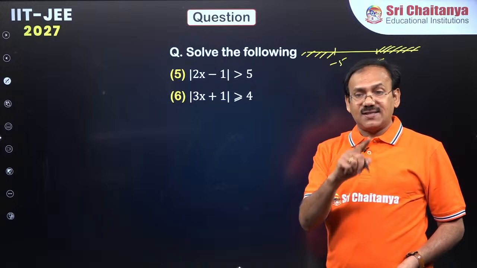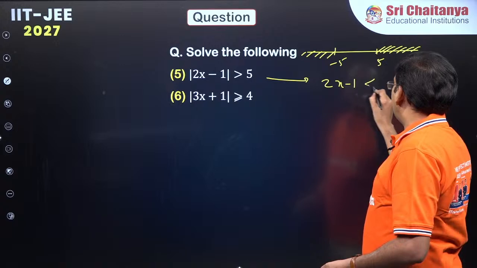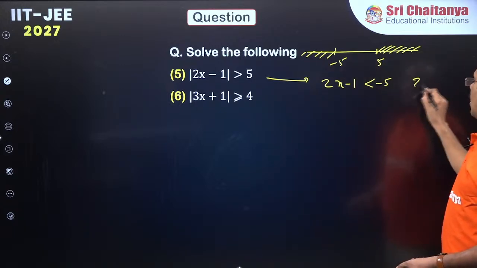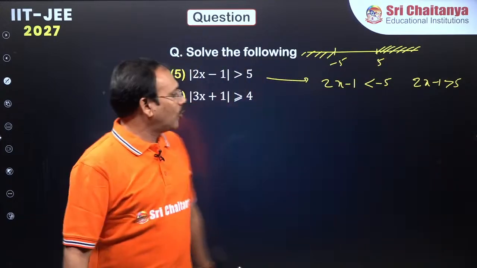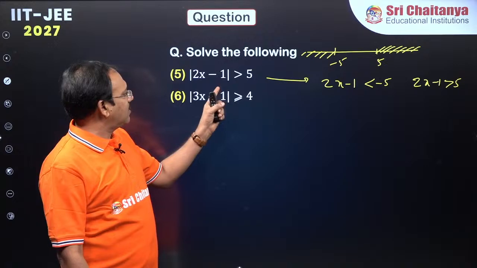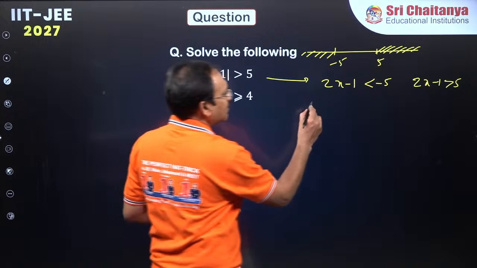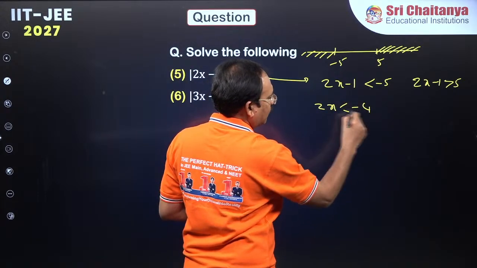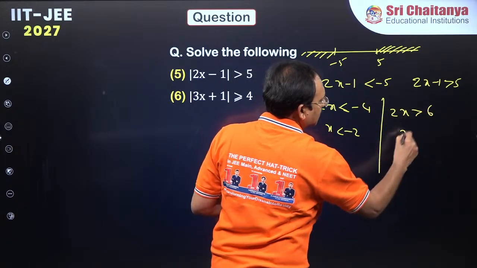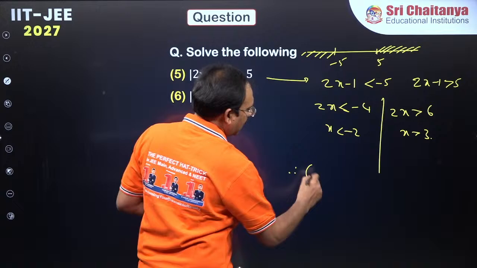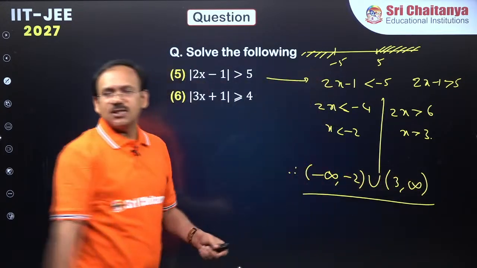In greater than case, dear students, do remember, you have to write 2x minus 1 either less than minus 5 or 2x minus 1 greater than 5. Listen to me. Hope you got it. So modulus more than 5 means this 2x minus 1 value is either less than minus 5 or more than 5. This implies 2x is less than minus 4 and hence x less than minus 2, or 2x is greater than 6, so x greater than 3. Altogether minus infinity to minus 2 union 3 to infinity. This is the solution, dear students.